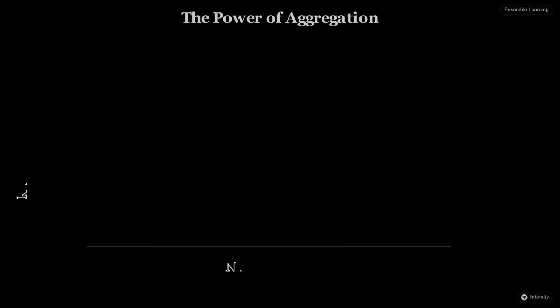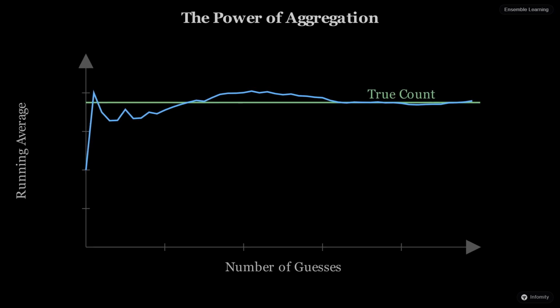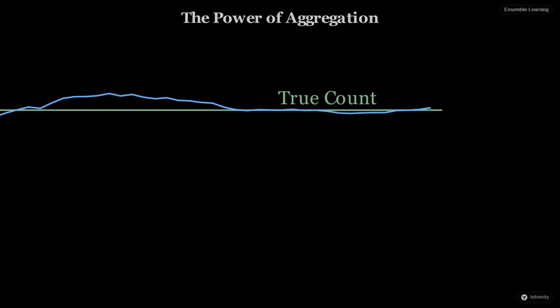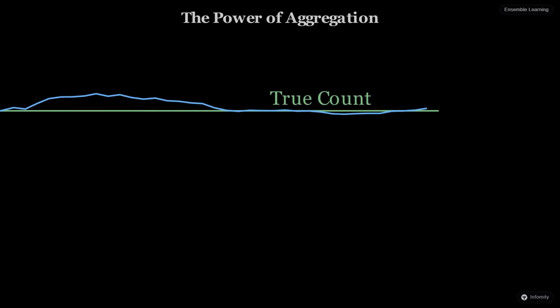As we add more guesses to our pool, we calculate a running average. Initially, a few extreme guesses might pull the average away from the truth. But as the number of participants grows, the random errors on the high side start to cancel out those on the low side. The mathematical average of many independent guesses converges surprisingly close to the true count.